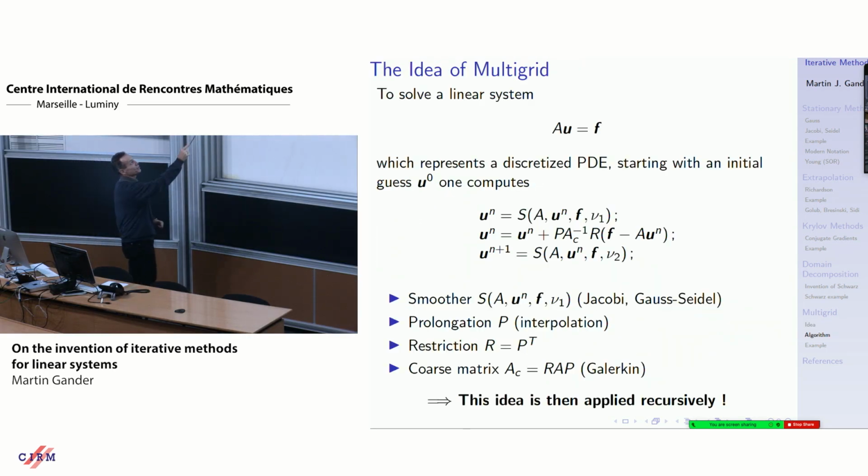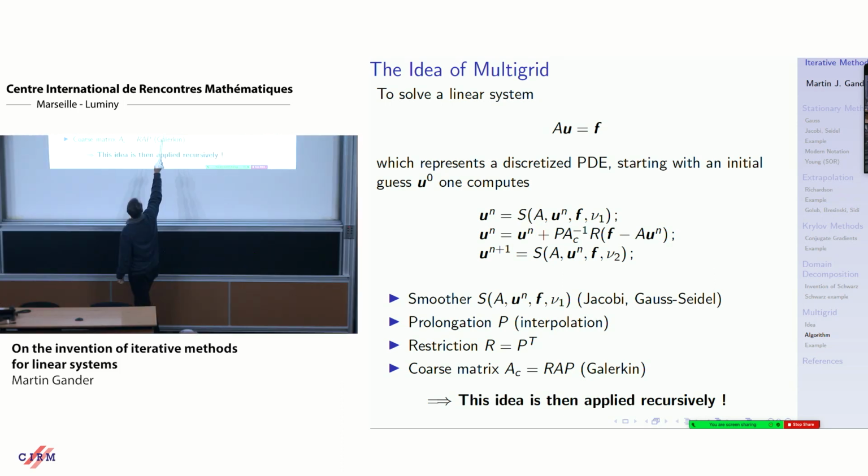To solve such a linear system, you have 2 components that you use. You first use a smoother, which I call S here. You do some smoothing iterations, Gauss-Seidel or Jacobi with a damping parameter. Then you do a coarse grid correction: you calculate the residual, you restrict it to the coarse grid, you have a coarse problem you solve, you prolongate to the fine grid, you add the correction, and you do again some smoothing steps.